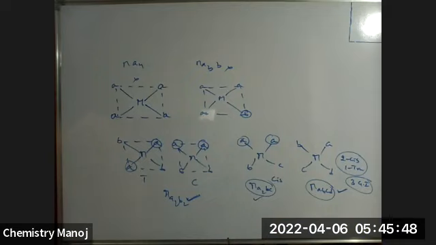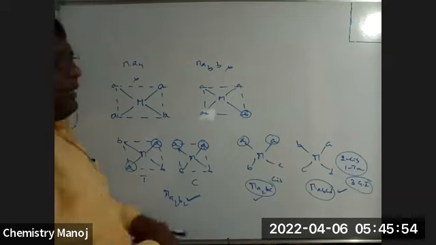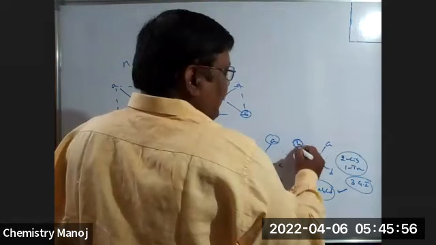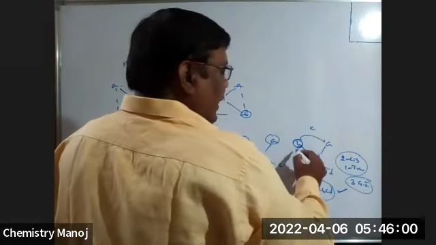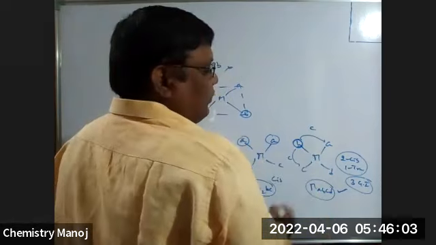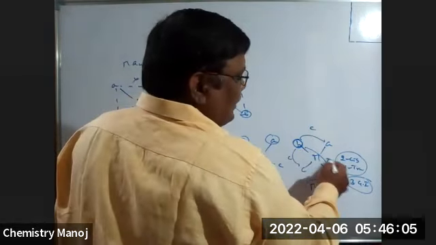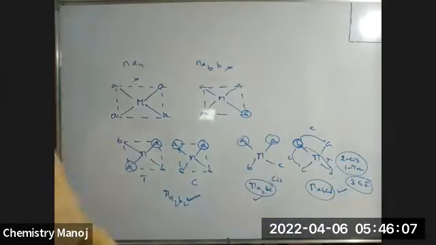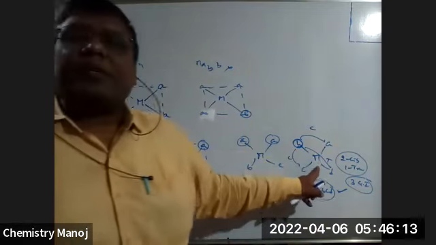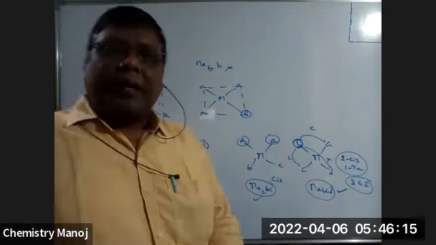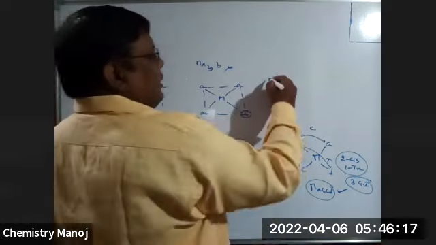Cis trans isomerism is possible, but it has 2 cis positions, 1 trans position. How is that? See, my dear. With B, A is cis and C also cis. D is trans. Like that, you can arrange everything. It has 2 cis forms, 1 trans form. That is the number of times asked with it. MABCD type, that is square planar complexes.